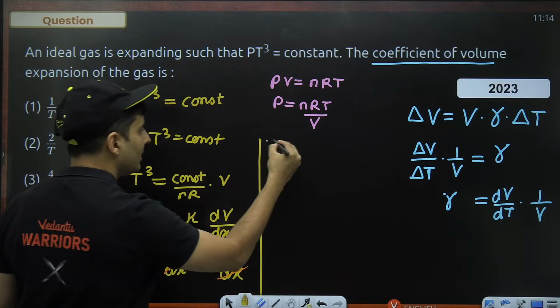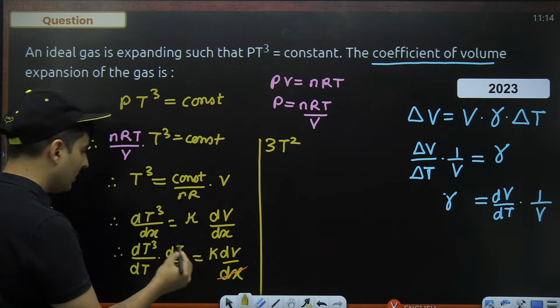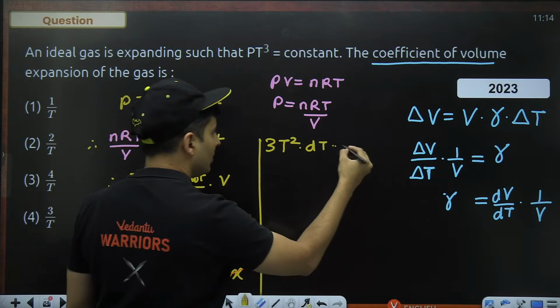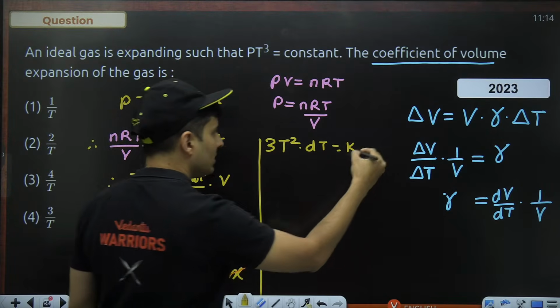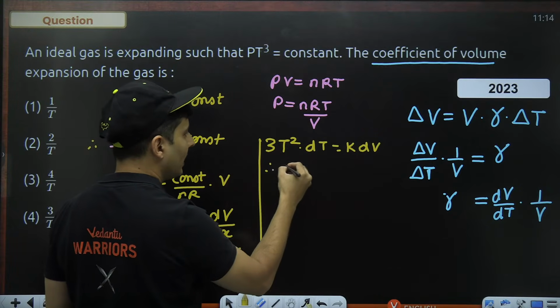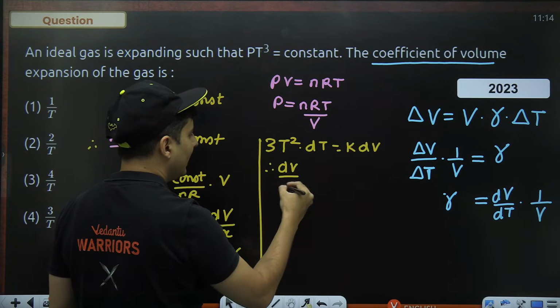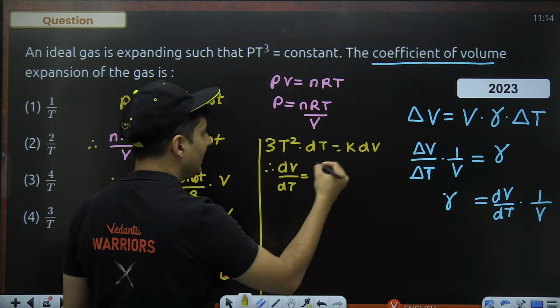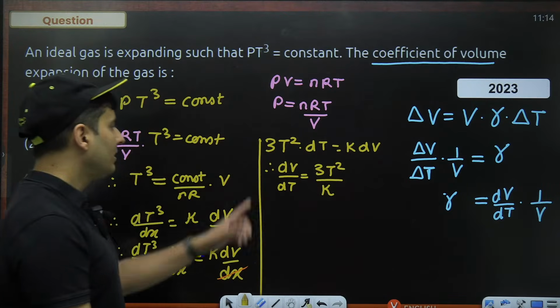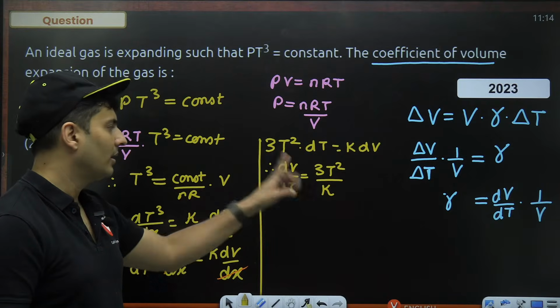The derivative of T cube is 3T square. Here you have dT as it is, and here you have k into just dV. Now if you rearrange it slightly, you will get dV by dT. dV by dT is nothing but 3T square by that constant.